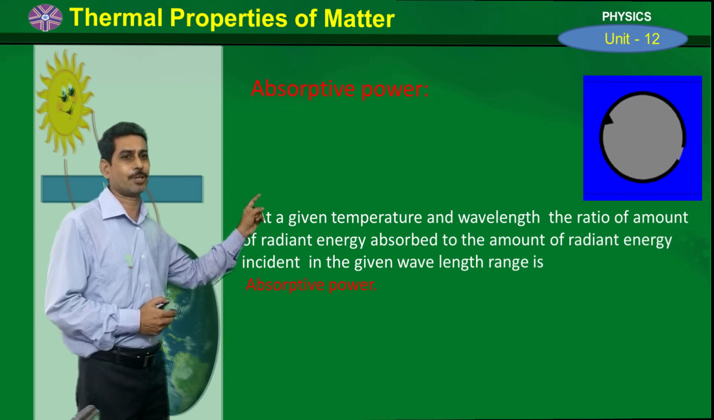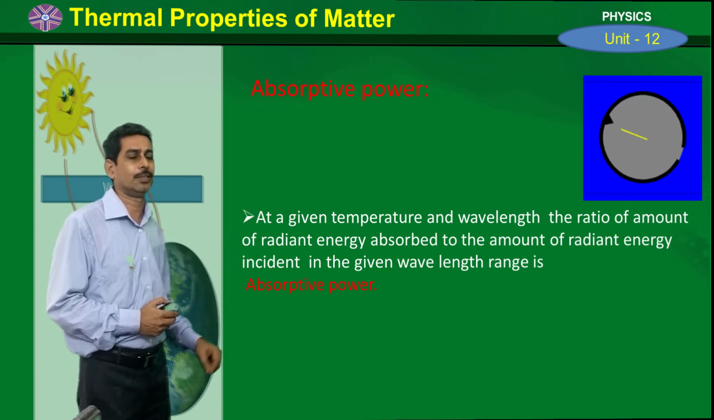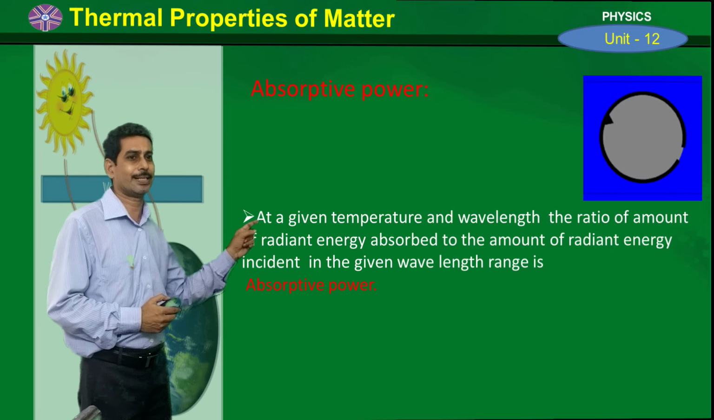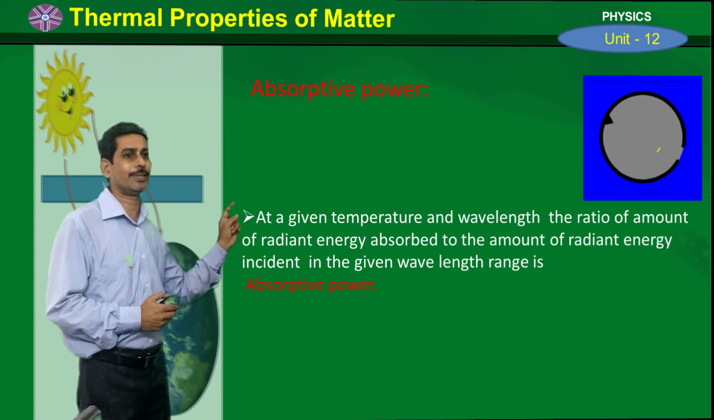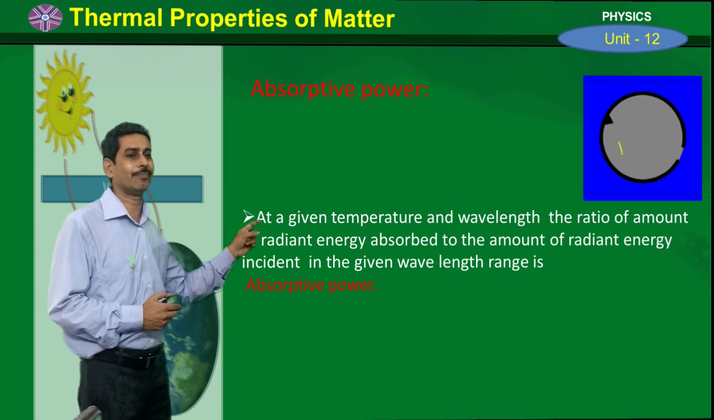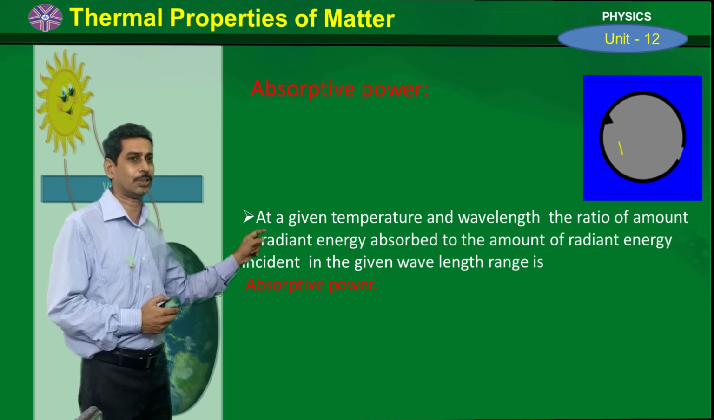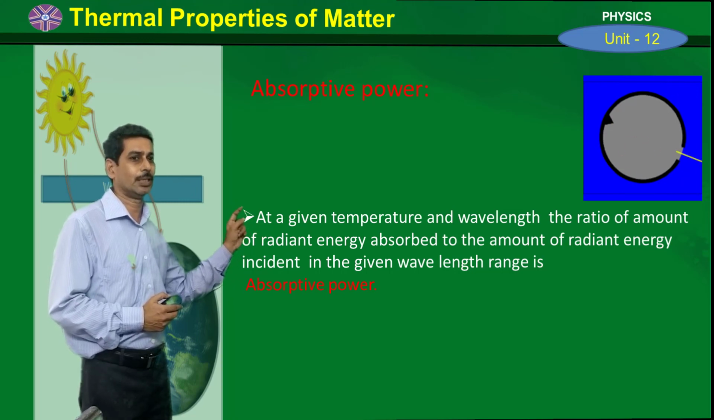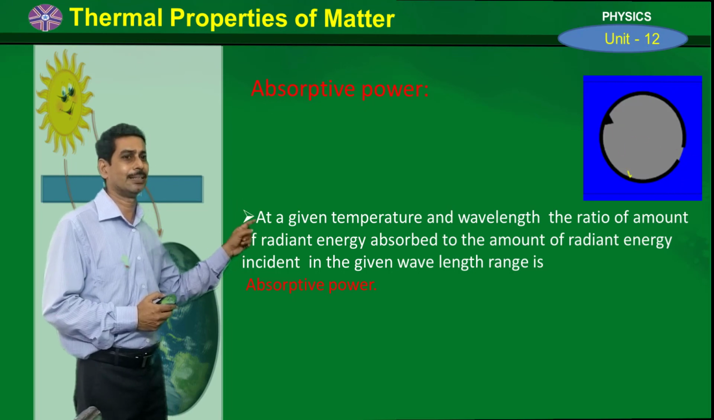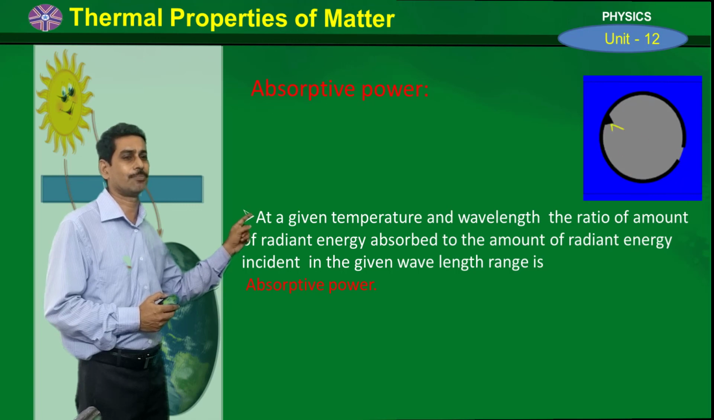Now we will see what is absorptive power. At a given temperature and wavelength, the ratio of the amount of radiant energy absorbed to the amount of radiant energy incident in the given wavelength range is called the absorptive power at that temperature for the given wavelength range. So I am repeating once again. What is absorptive power at a given temperature and wavelength? The ratio of the amount of radiant energy absorbed to the amount of radiant energy incident in the given wavelength range is called the absorptive power.